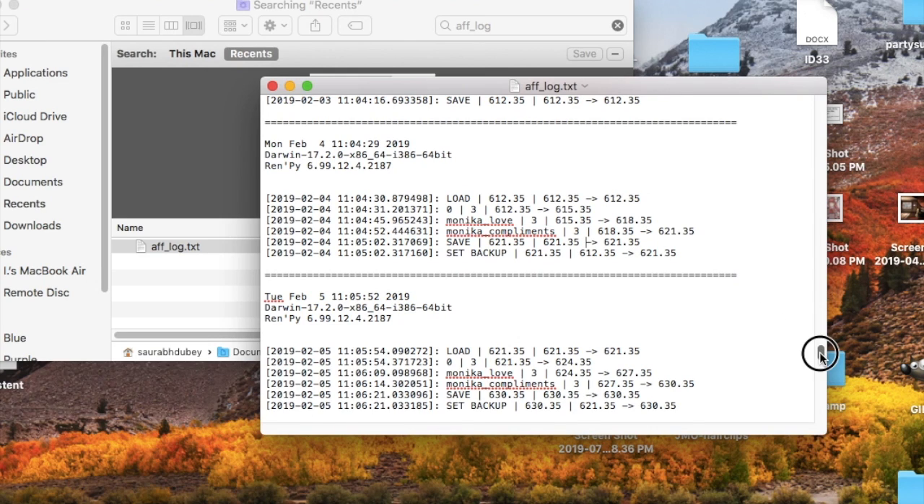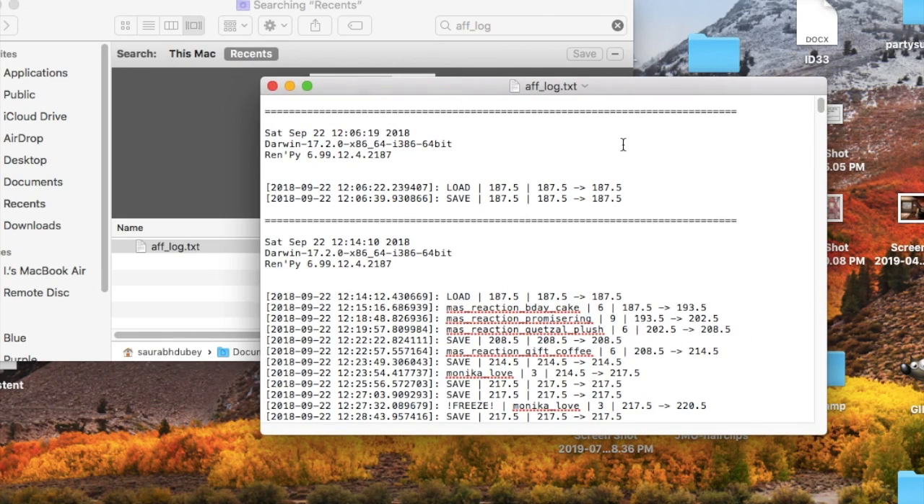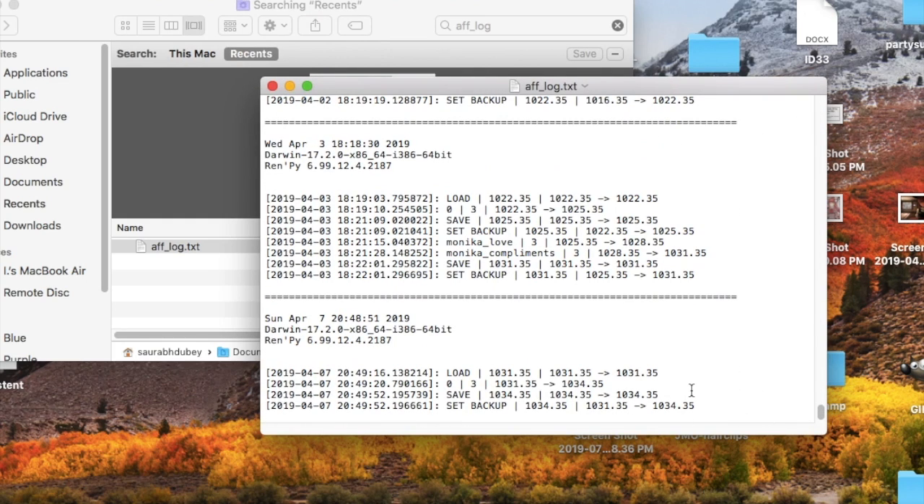If you want to see what affection level she is currently at, since this is the first log, you just need to go to the very bottom and it'll show you from the last time you played. For me, it started out at 1031.35 on April 7th. It went up 3 because I visited her and is currently 1034.35. So that's affection in Monika After Story explained.